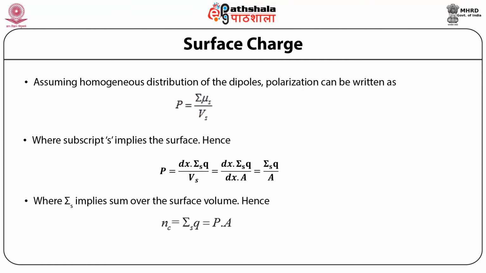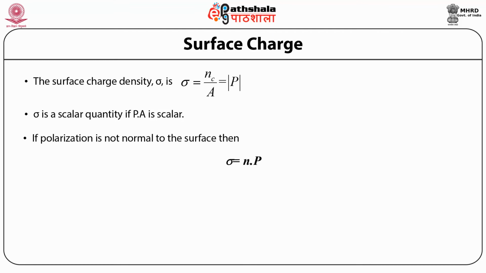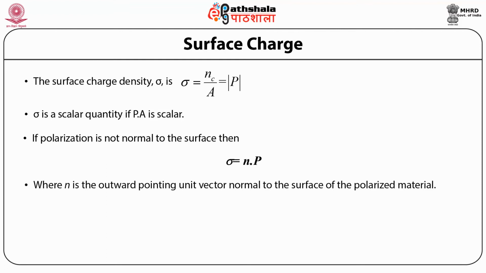Hence, Nc is equal to summation over s of q, which is equal to PA. So the surface charge density sigma is equal to Nc by A, which is equal to the magnitude of P. So P is a scalar quantity if PA is scalar. If polarization is normal to the surface, then sigma is equal to P dot n, where n is the outward pointing unit normal vector to the surface of the polarized material.